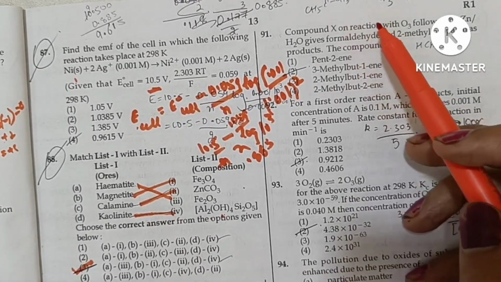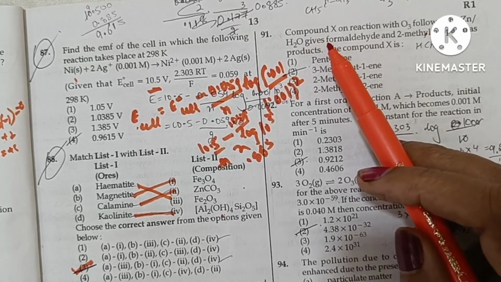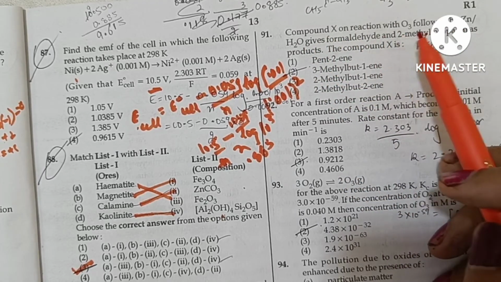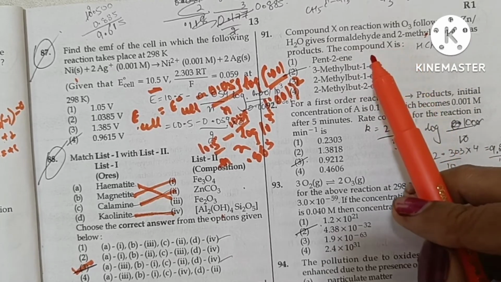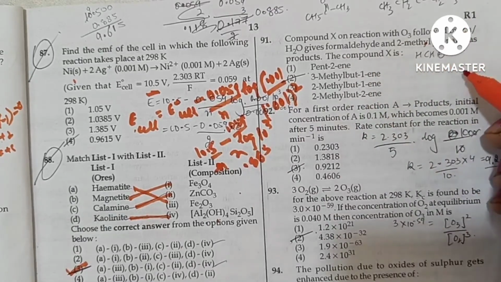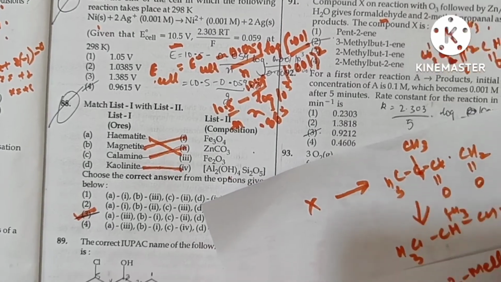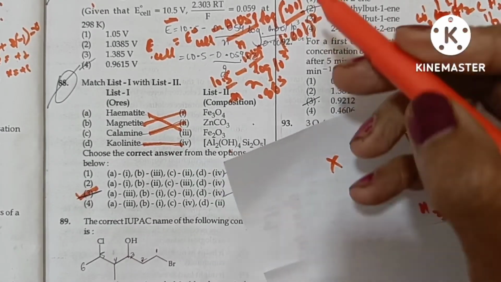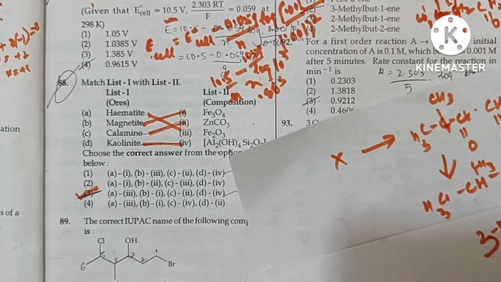Compound X on reaction with ozone followed by zinc and water gives formaldehyde and 2-methyl propanal as products. So for compound X, again we will go backward, like the reverse of the product. The compound should be 3-methyl but-1-ene. So option 2 is the correct answer, 3-methyl but-1-ene.